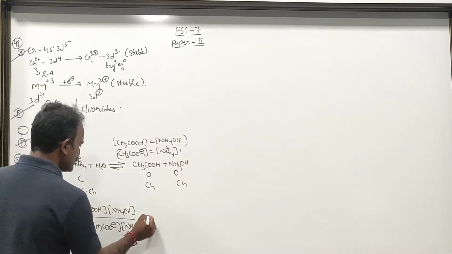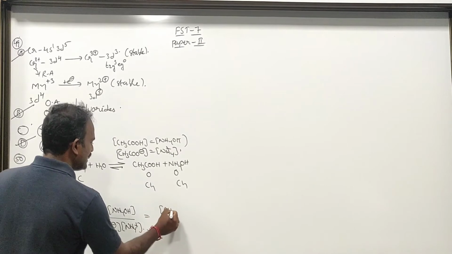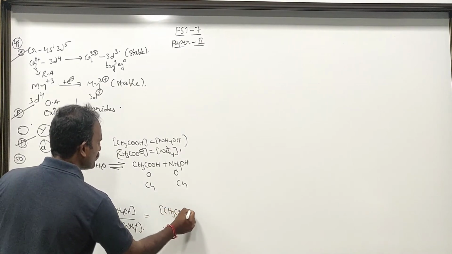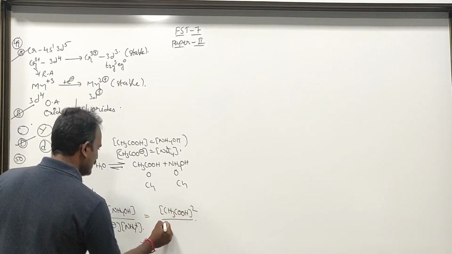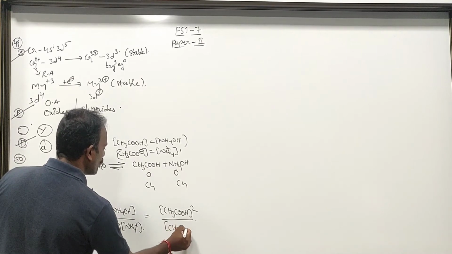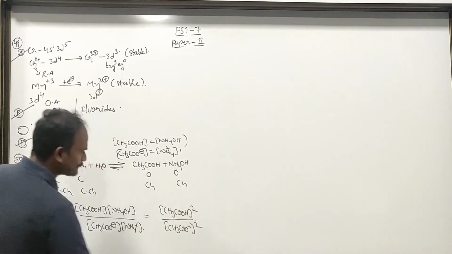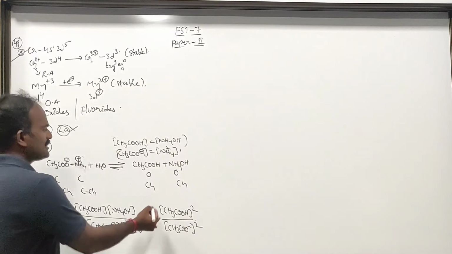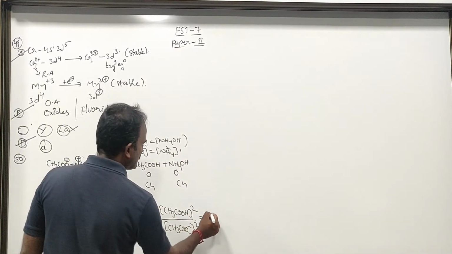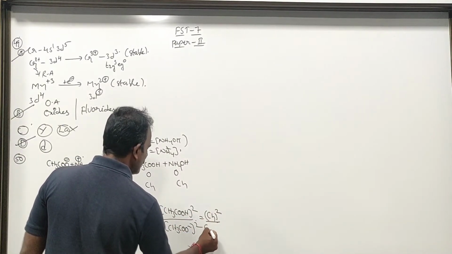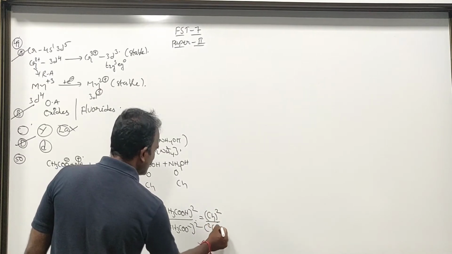Therefore it is going to be CH3COOH whole square divided by CH3COO minus whole square, which is C square h whole square divided by C square into 1 minus h whole square.